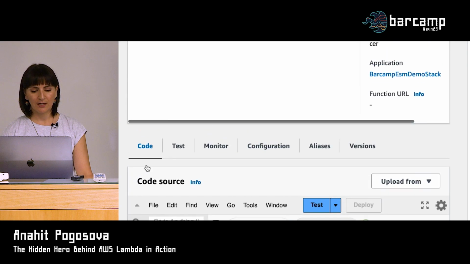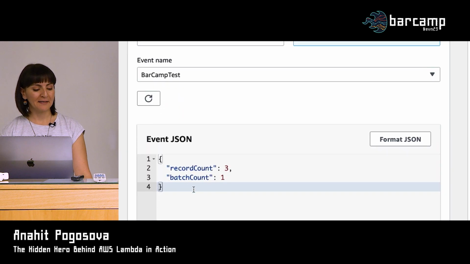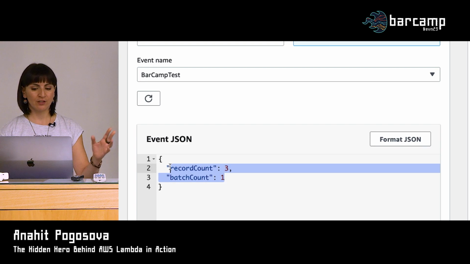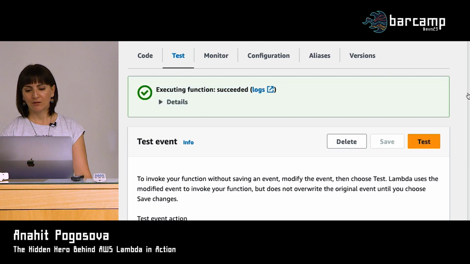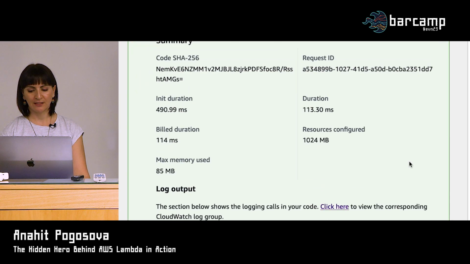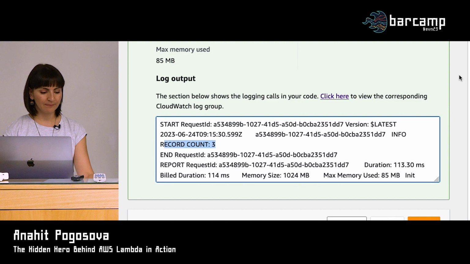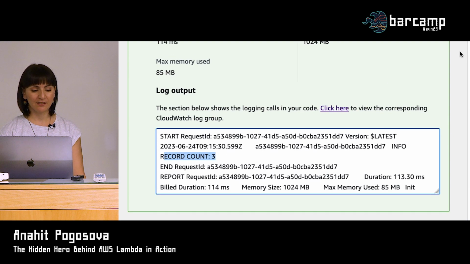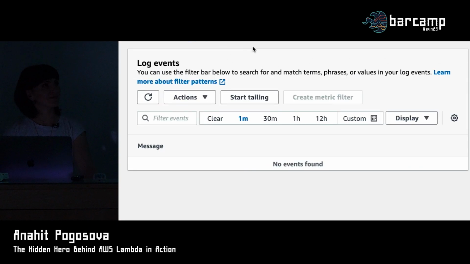So in the producer, I hopefully created a test event beforehand. Let's see if I have. Yes, I have. So on the producer side, we send a test event which will tell our producer Lambda to generate one batch of records containing 3 records. So just 3 records that we want to send to our stream to test things out. So let's send it. Let's make sure that it actually went through. Yes, we sent 3 records from our producer. And to see what happened with the consumer, let's go to the consumer logs that I have here open already. So nice lighting.